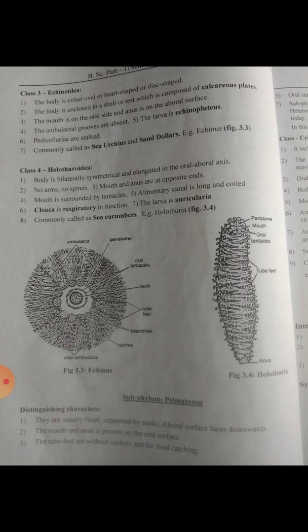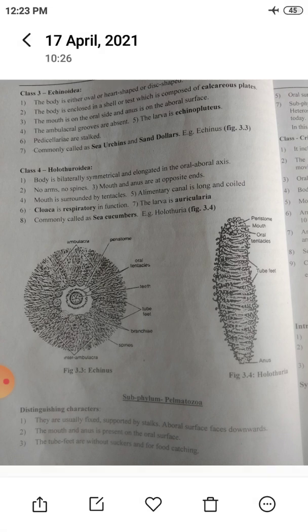Next, the ambulacral grooves are absent. The larva is Echinopluteus larva, and pedicellariae are stalked. They are commonly called sea urchins and sand dollars. Example, Echinus.